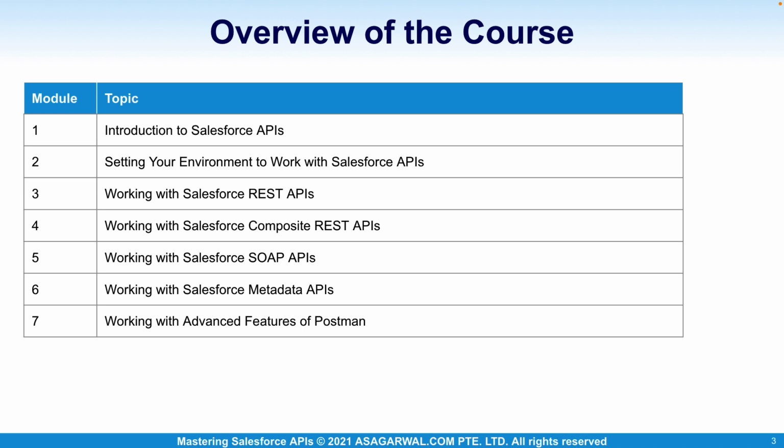We are going to switch gears in Module 5 and take a look at the SOAP API. Similar to what we will do in REST API, we will take a look at how to use SOAP API to query, create, update and delete records. Then in Module 6, we will take a look at how to work with Metadata API. Here we are going to learn how to query, create, update and delete metadata in Salesforce. Finally in Module 7, we will show you some of the advanced features of Postman so that working with APIs becomes easier.